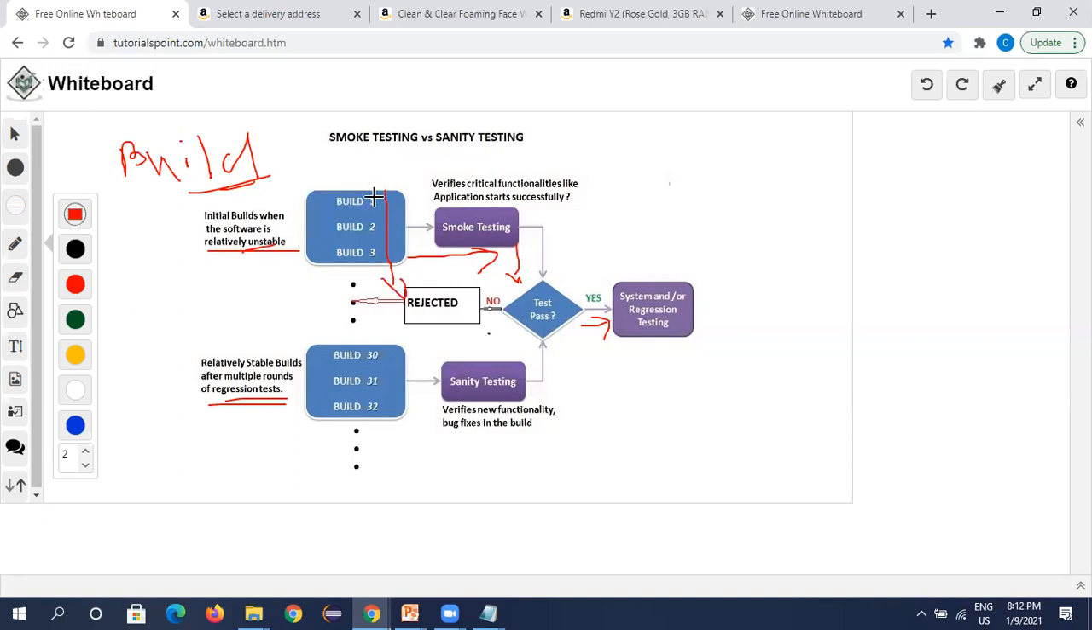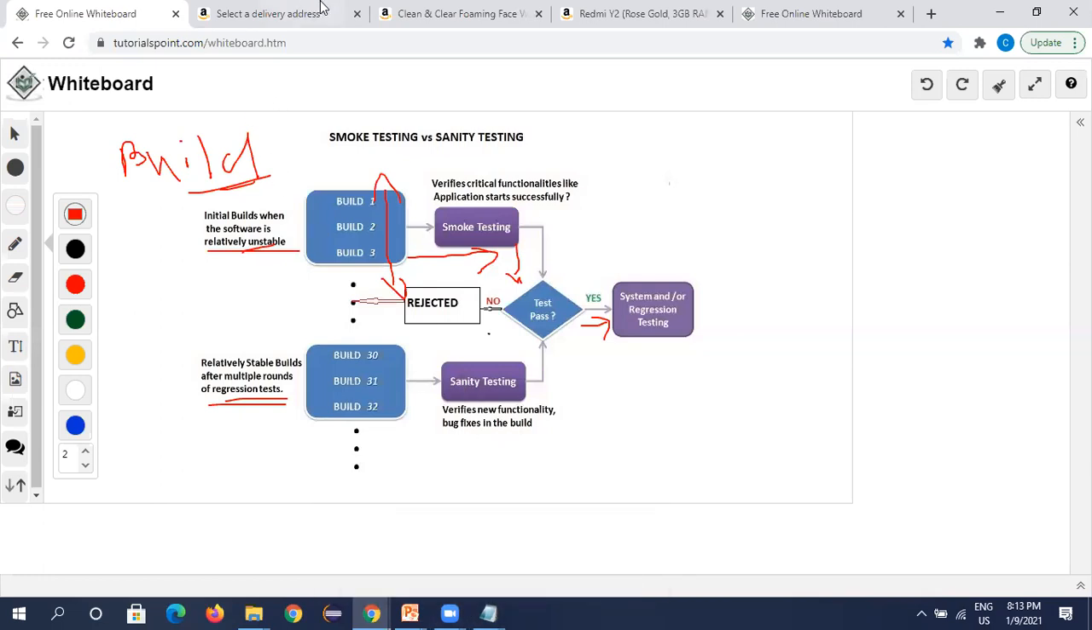When the builds are stable, means initially build one, build two, build three, they won't be stable, right? So in the start they face many issues. The many issues may be due to lack of understanding or lack of agreement. Meaning we may not understand and we may not compromise on certain things. So due to all those things, initially the build won't be stable. After build 30, 31, 32, the build will be stable. Now here they add new functionalities in the build and do testing.